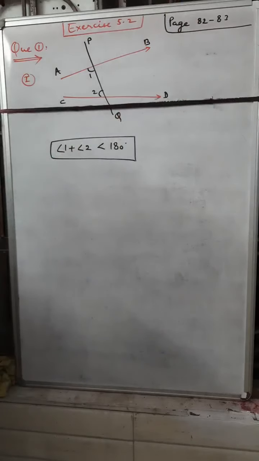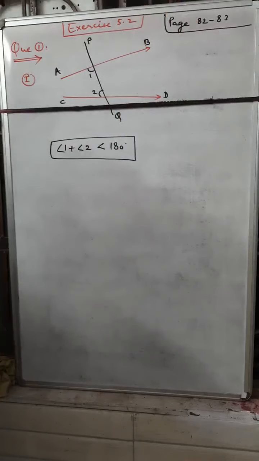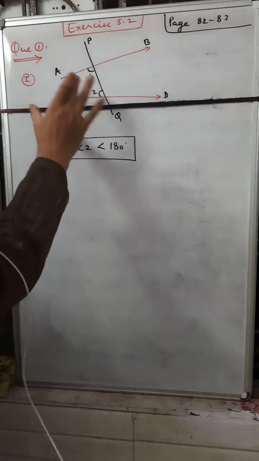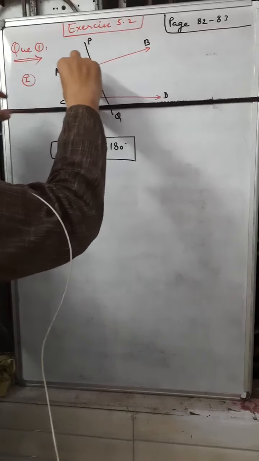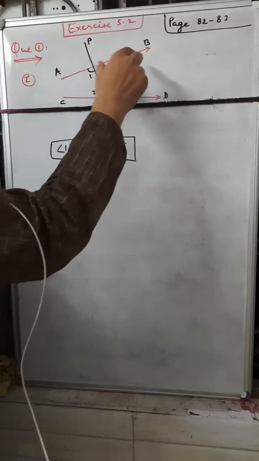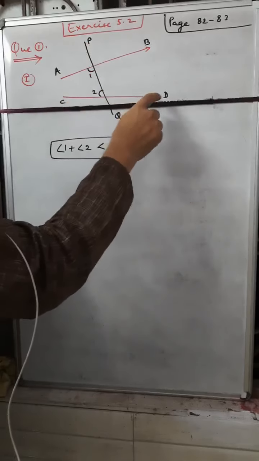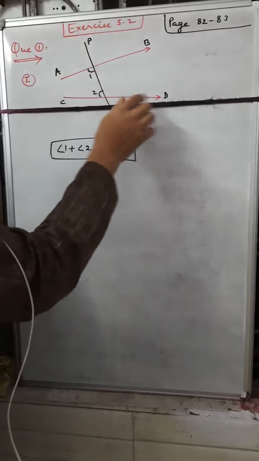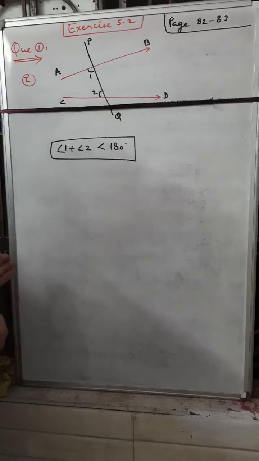It is written there in formal language, like a notice, but I am explaining it here by the geometrical figure. You can see that the two lines are reaching towards each other. AB is not parallel to CD here, so the sum of the two interior angles is less than 180 degrees.